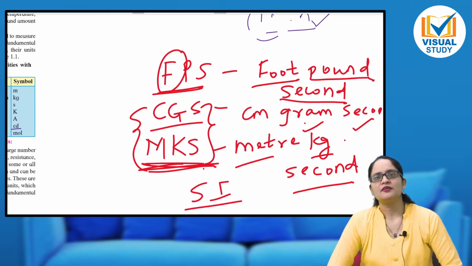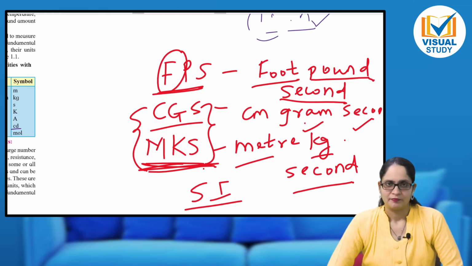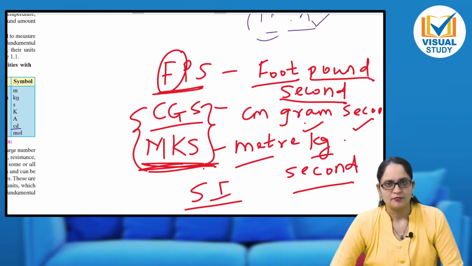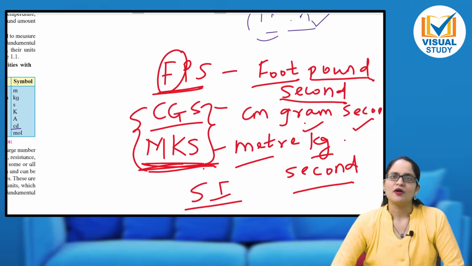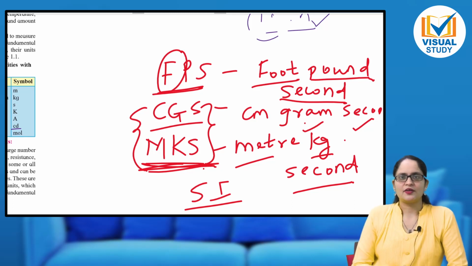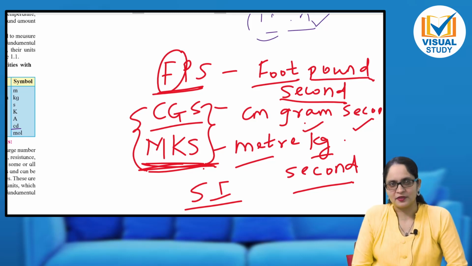Now what is the need to decide the unit globally? See, whenever I am measuring some quantity in my country, I should be able to explain the same quantity in some other country or in some other state also. For example, if I go to America and some of my friends tell me to buy something from America, I should be able to buy the same thing of the same measure.